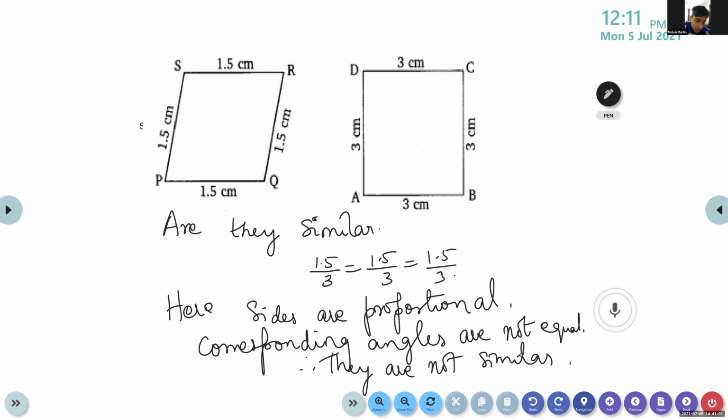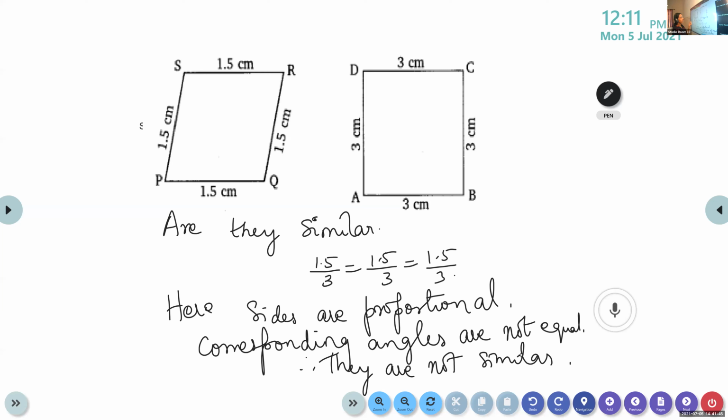Ma'am, similar figures are two figures having the same shape but not necessarily the same size. Yes. Is the shape the same? No. One is a rectangle. What about the other one? Is it a rhombus? Yes, ma'am. Okay, parallelogram, you can say that is a parallelogram. If you look at the sides, they are proportional, but the angles are not equal. Both are polygons, both are quadrilaterals.